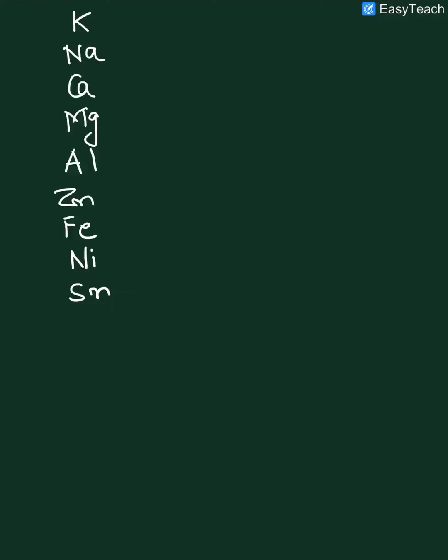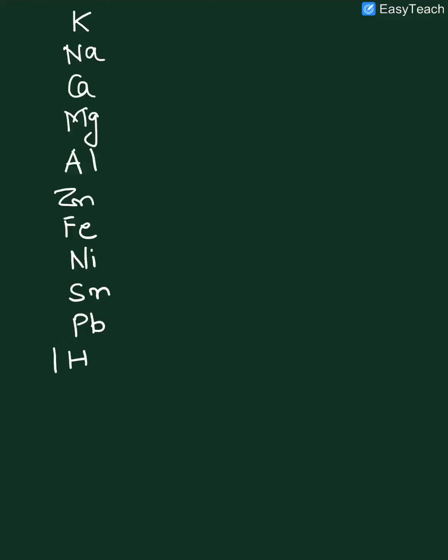To understand this, we can write this series as potassium, sodium, calcium, magnesium, aluminium, zinc, then iron, nickel, tin, Sn is tin, then Pb is lead and its name is plumbum.